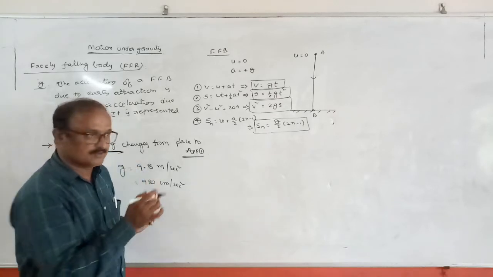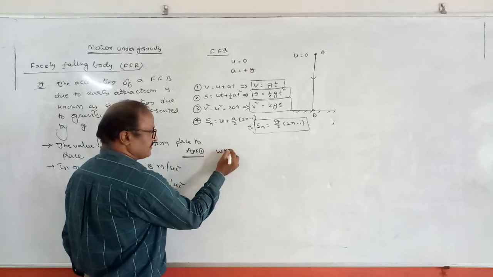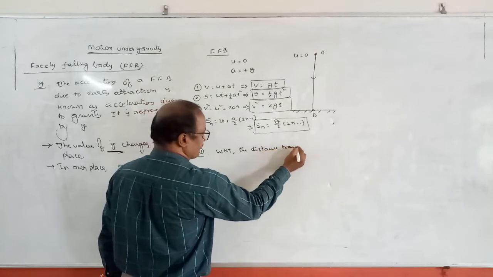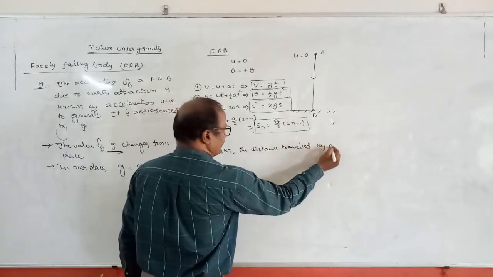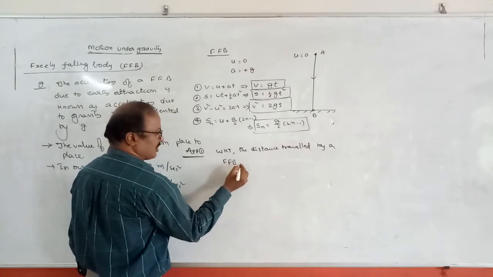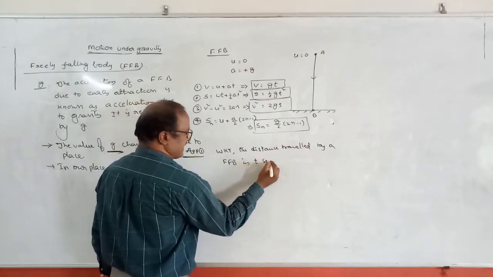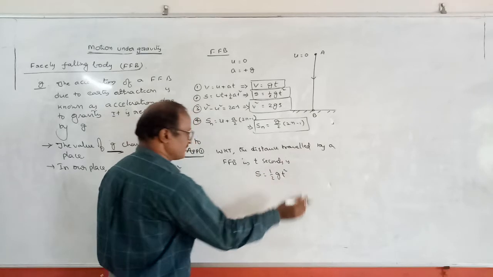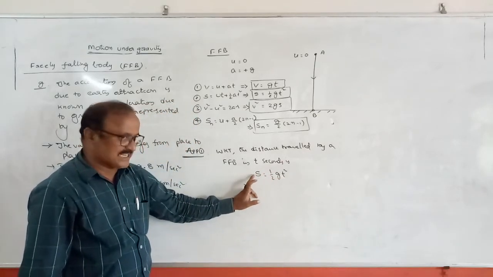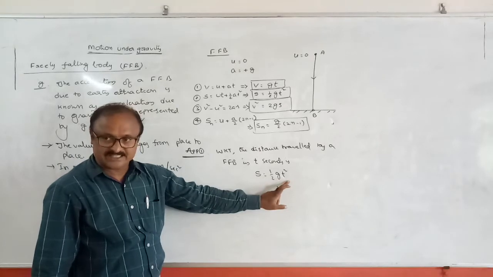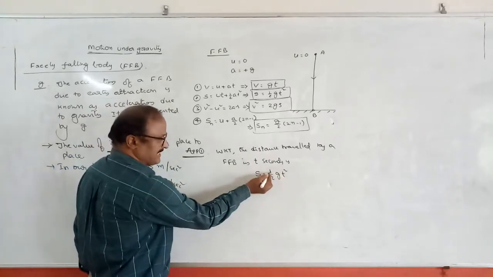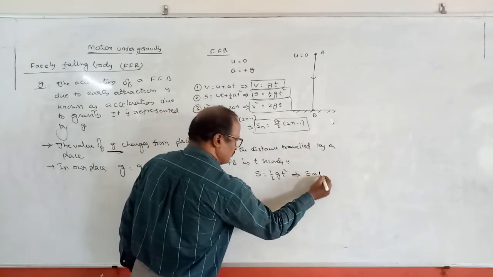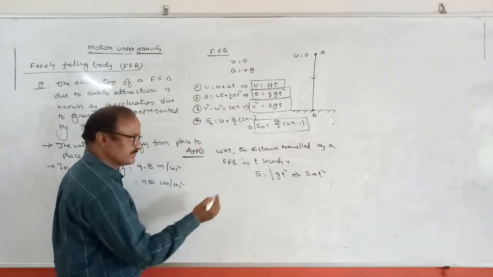Now we know that the distance traveled by a freely falling body in t seconds is, what is the formula? S is equal to half gt square. In a time of t seconds, distance traveled is s. Here 1 by 2 is constant and g is also constant. So this implies s is directly proportional to t square.